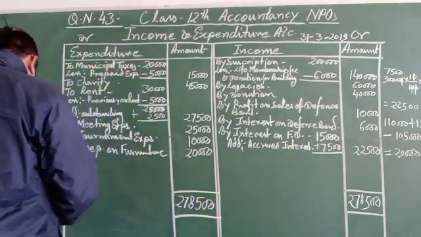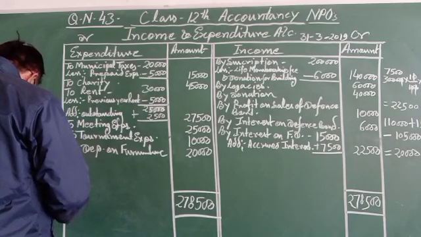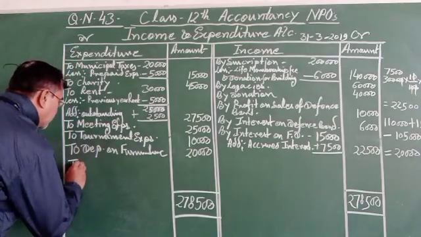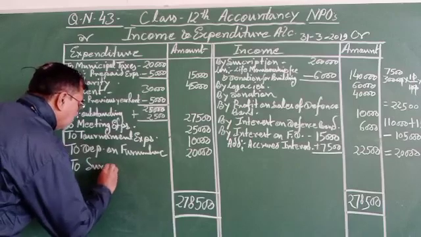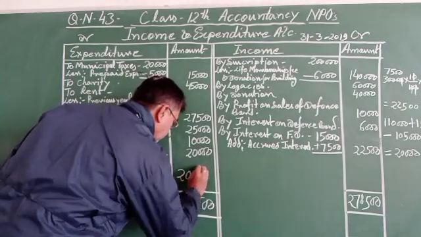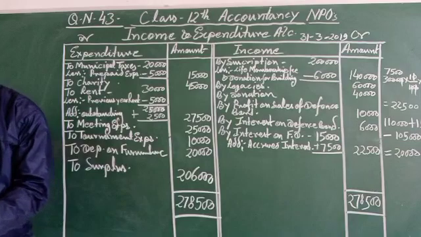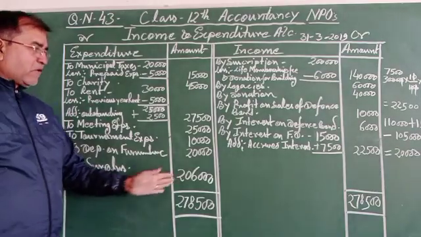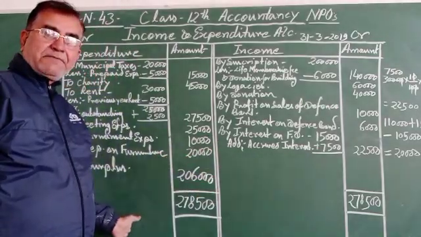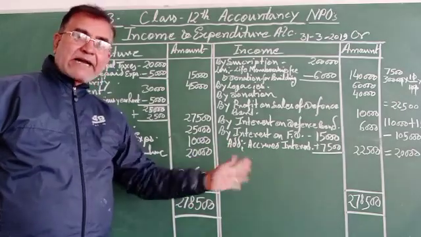And then after, to surplus 2,06,000. That will be the surplus. Because of that, the income column exceeds the expenditure column. Now dear children, and this will be added in the capital fund.